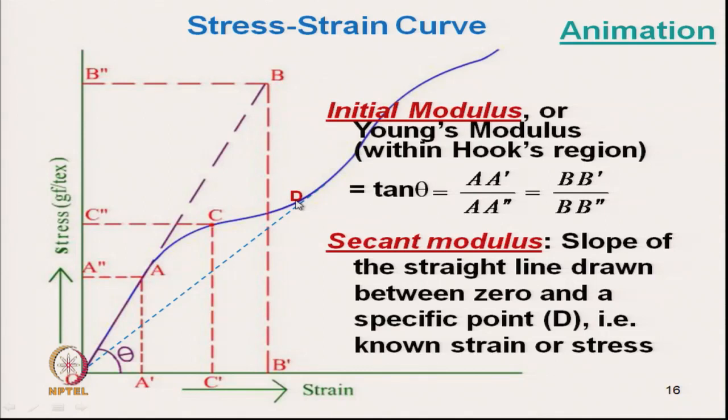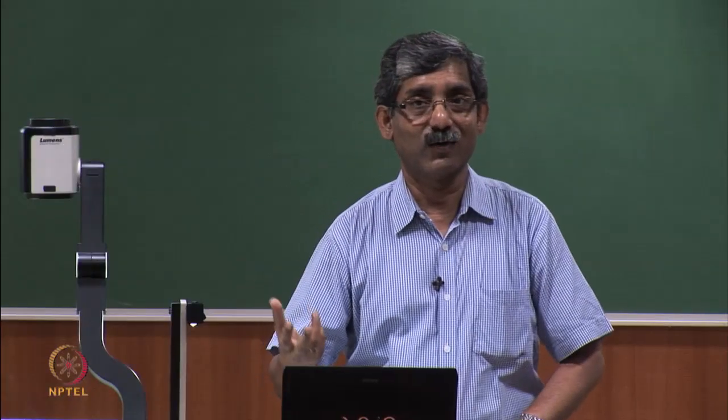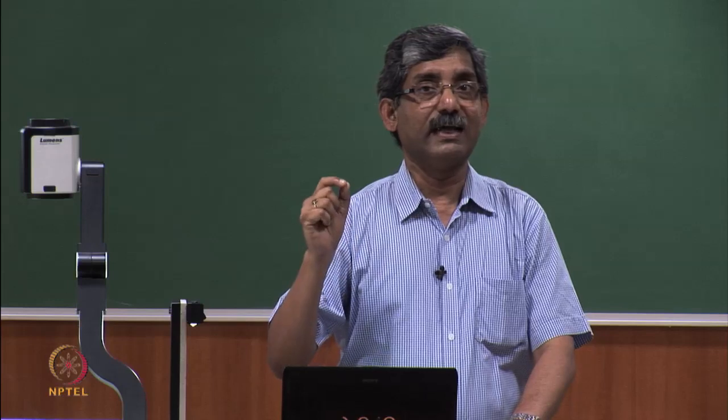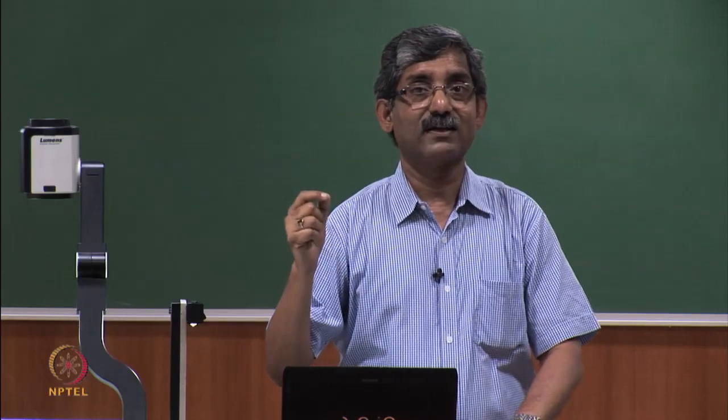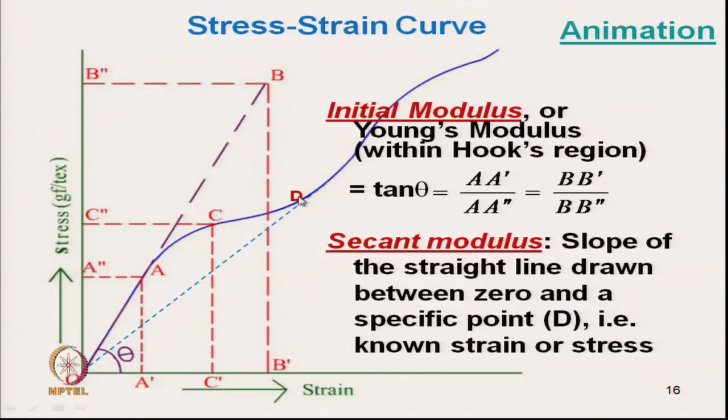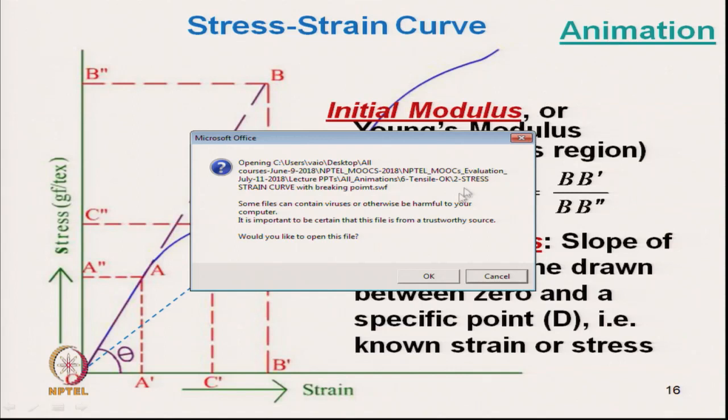So, it is expressed as secant modulus at a certain strain, okay, secant modulus of the material at say x strain or x stress. So, again at this point we measure the stress divided by strain. Okay. So, you draw the vertical line for stress and then the horizontal line for strain, that will give us the secant modulus.